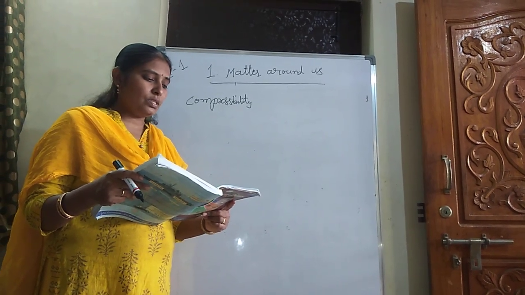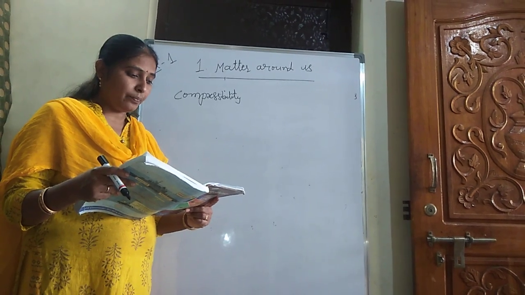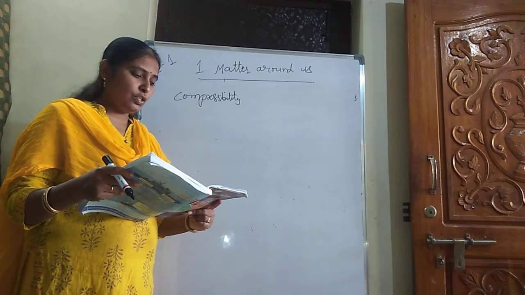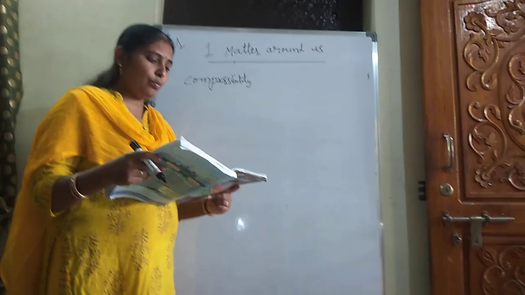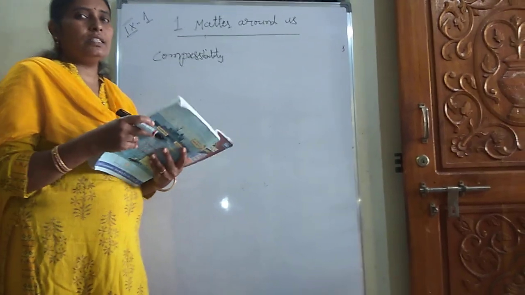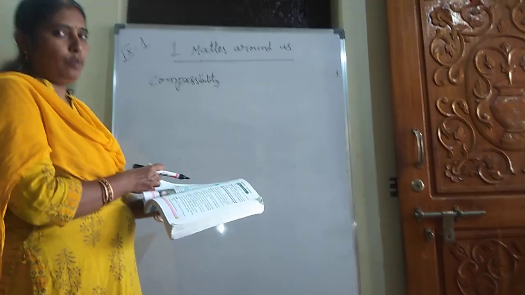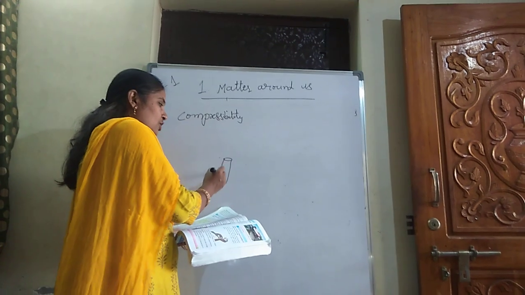In our houses, liquefied petroleum gas, LPG, is used for cooking. Nowadays, CNG is used in many automobiles as fuel. A large volume of gas is compressed into cylinders of small volume to make it portable. So what is it asking? Compressibility. To explain compressibility, it asks us to take a syringe with a piston.